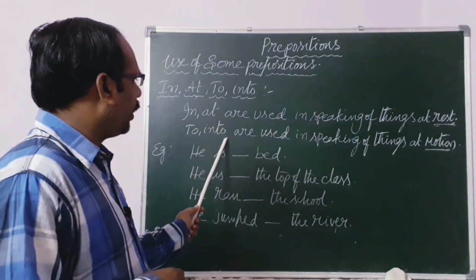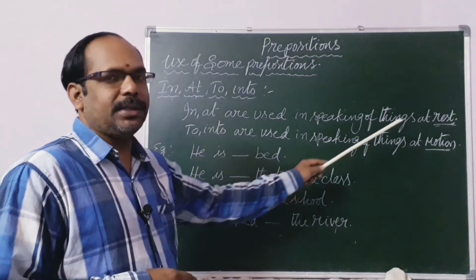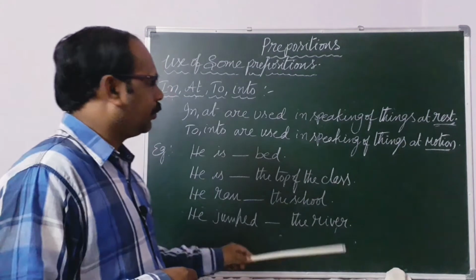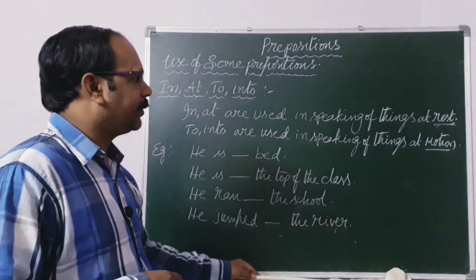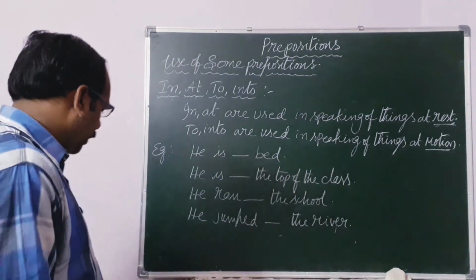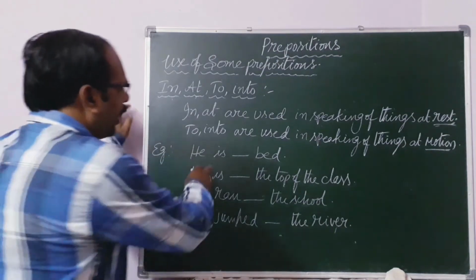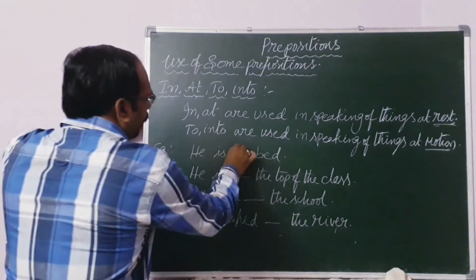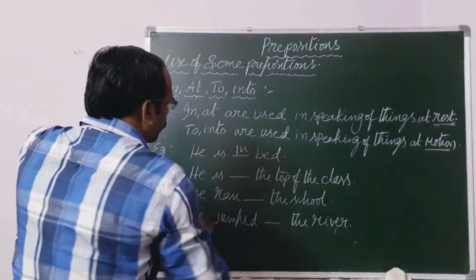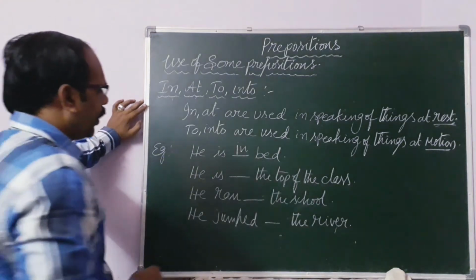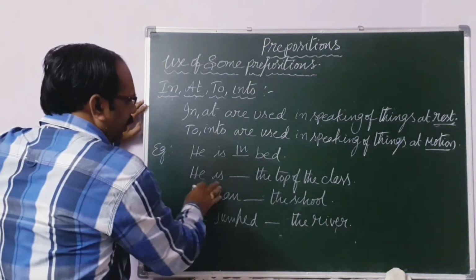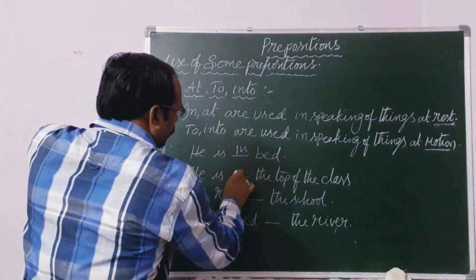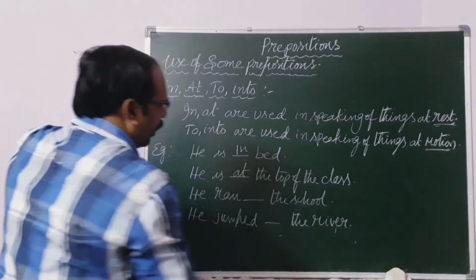To and into are used in speaking of things in motion. Motion means movement. For example, he is dash bed. In bed. So he is at rest. Next one, he is dash the top of the class. At the top of the class.